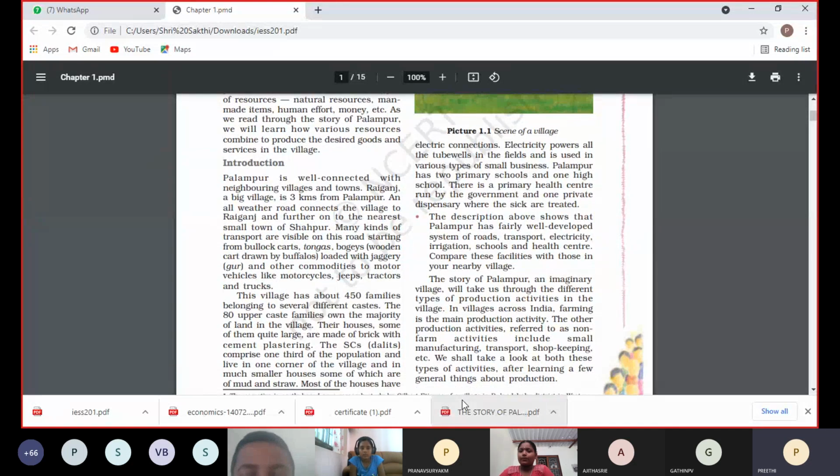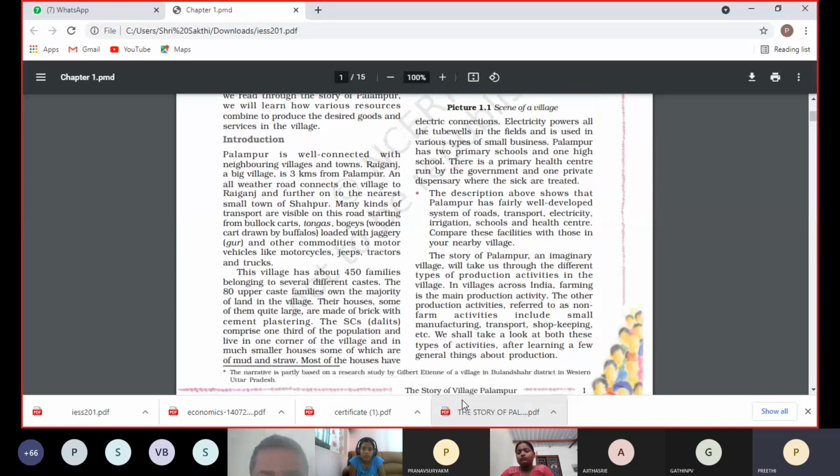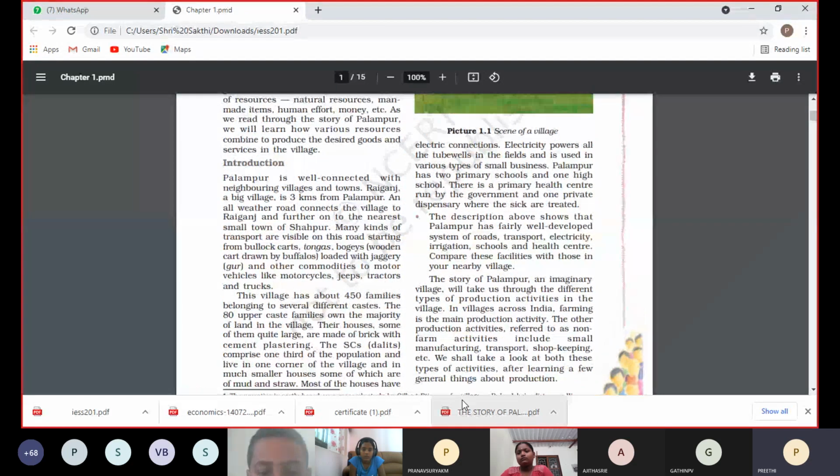Okay, so the SCs, the Dalit people, comprise 1/3 of the population and live in one corner of the village. They are living in the corner of the village in much smaller houses, some of which are made of mud and so on. அதாவது குடிசை வீடு, மண்ணால ஆன வீடு, அந்த மாதிரியான வீட்ல தான் they are living.